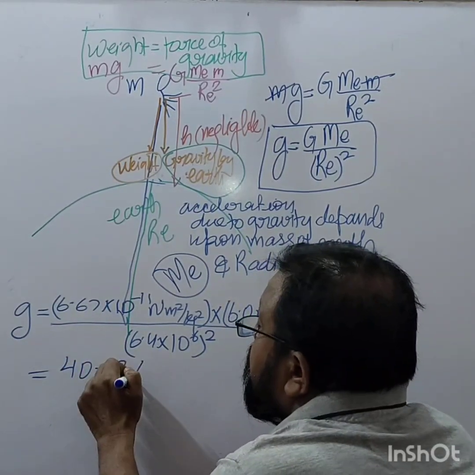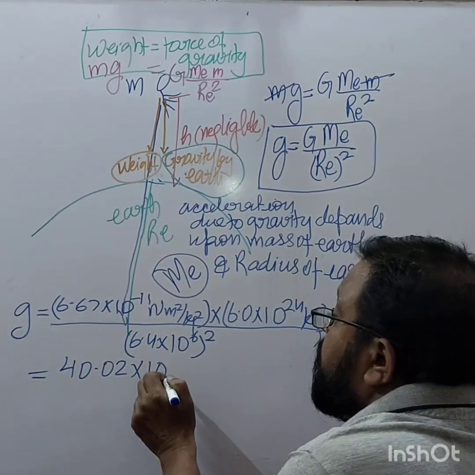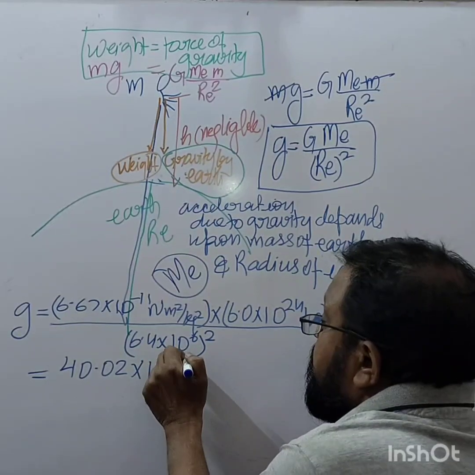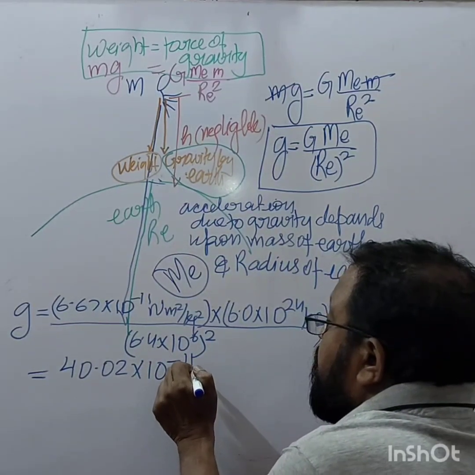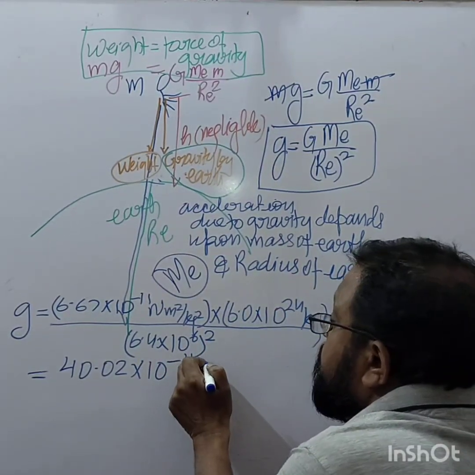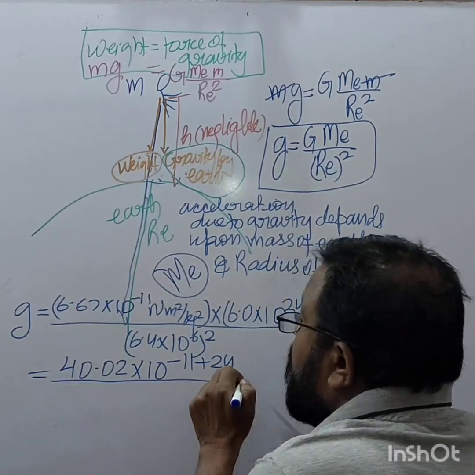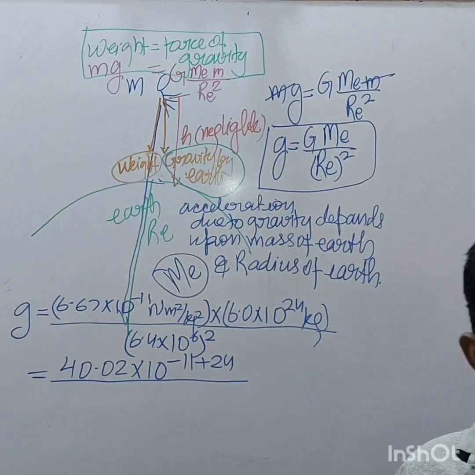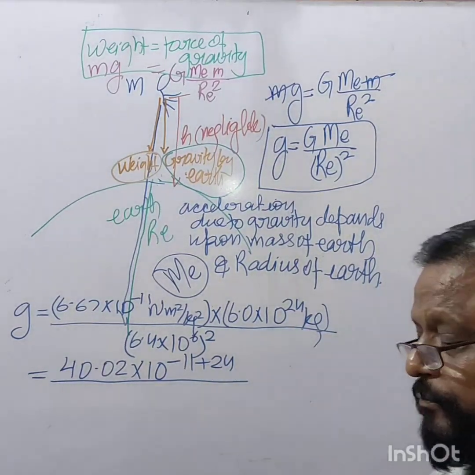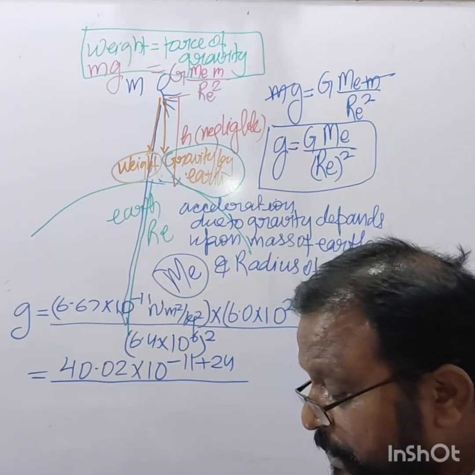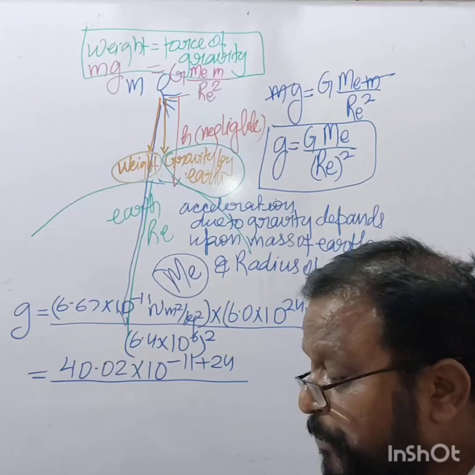40.02 into 10 to the power minus 11 plus 24 upon 6.4 into 6.4.